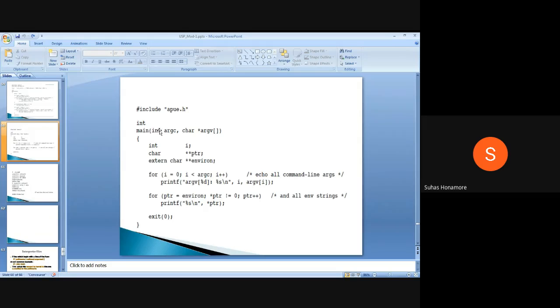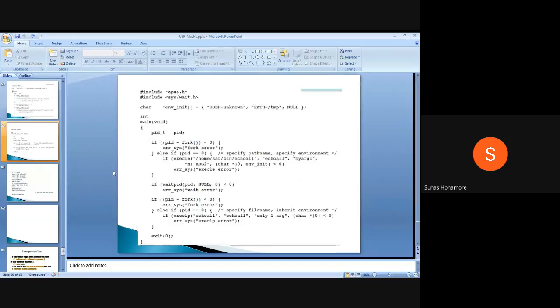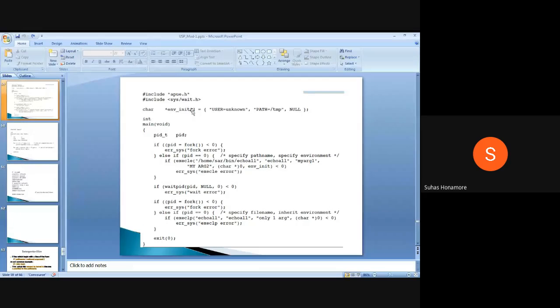So it means main, open bucket, close bucket, directly it will be there. Here we are passing the actual arguments. The first argument is nothing but argc, argv. Whatever count comes, those many things we are printing. Then the environment variable. If you saw here, we declared it as a global.